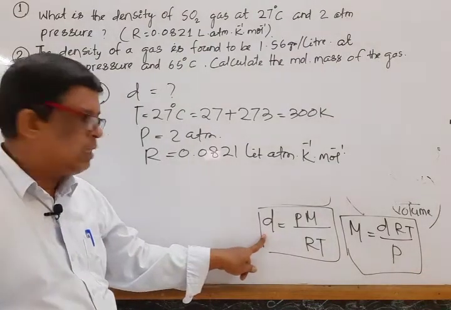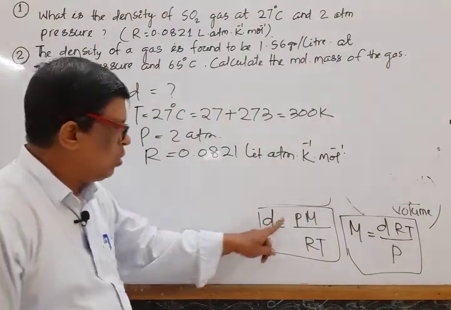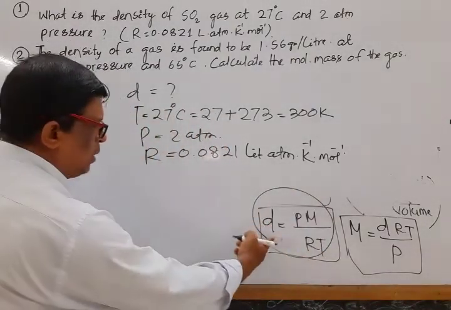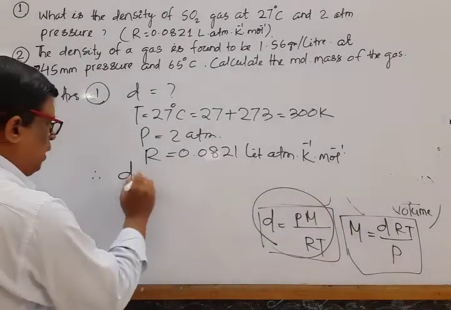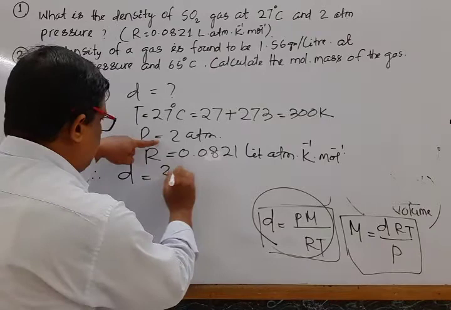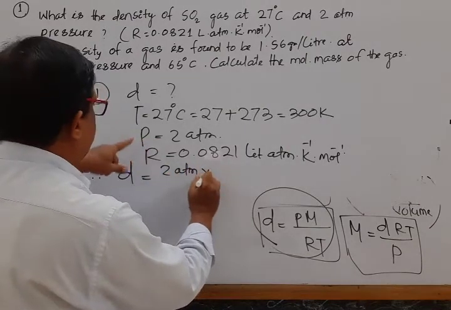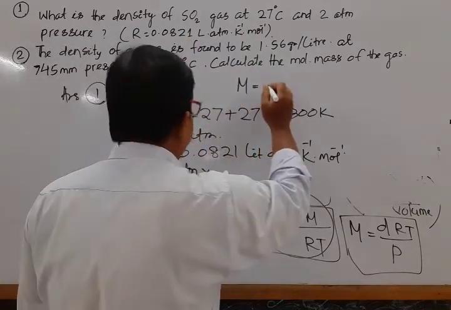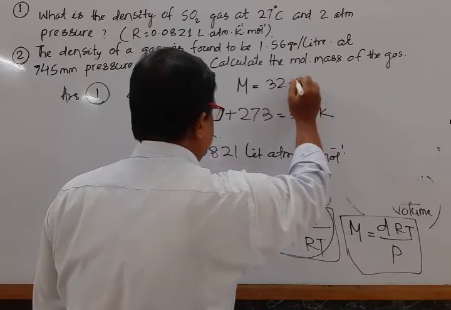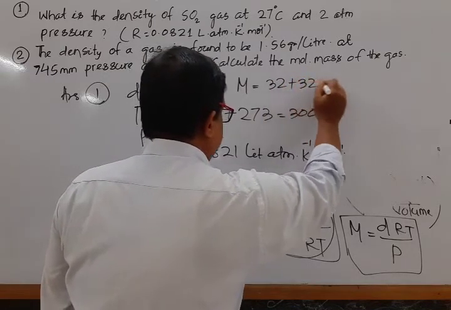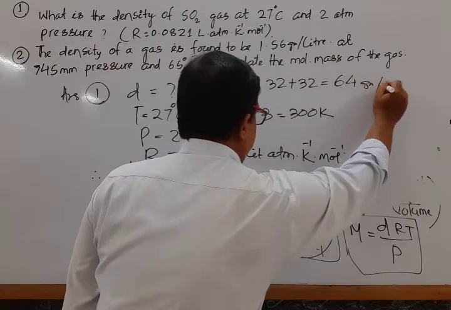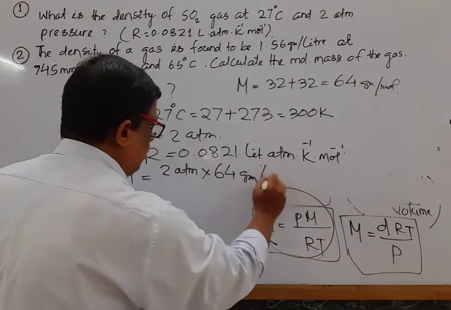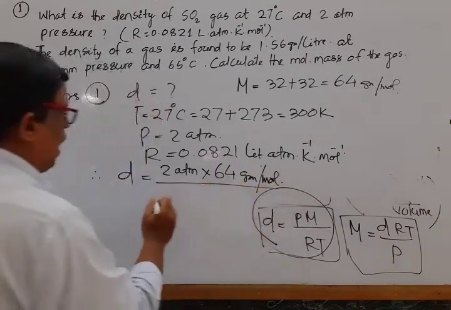Mark that formula. What is the relationship for calculating density? D is equal to PM by RT. We know the formula is D is equal to PM by RT. By putting this value, we have D is equal to pressure 2 atm into M, molar mass. Another term is there, molar mass of sulfur dioxide. Sulfur 32, oxygen 32, is equal to 64 gram per mole. So that is 64 gram per mole divided by R, that is